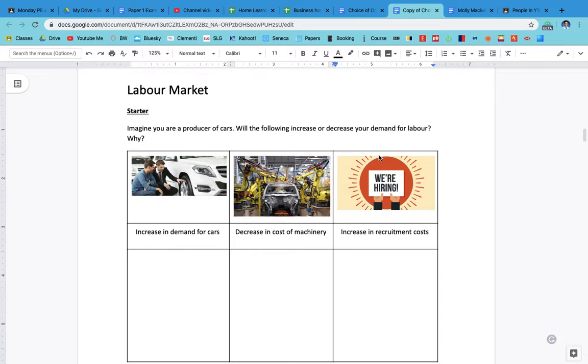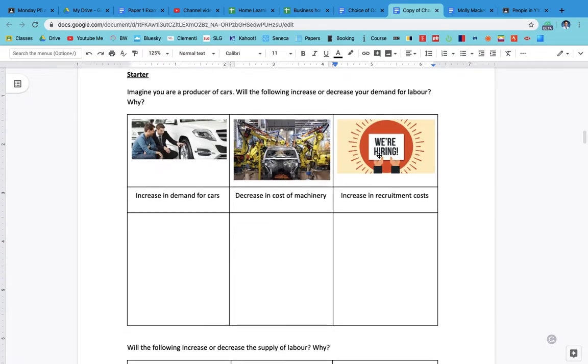Hi, today we're going to talk about the labour market, the fourth topic in section 3. So let's begin and start our activity today.